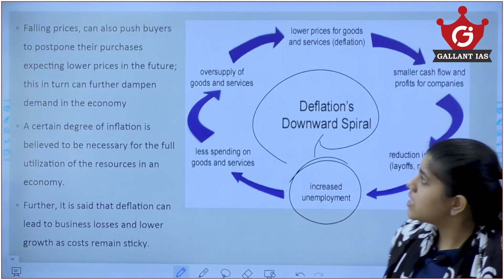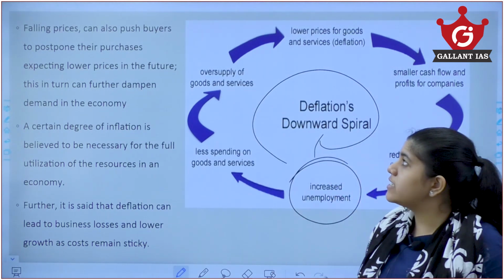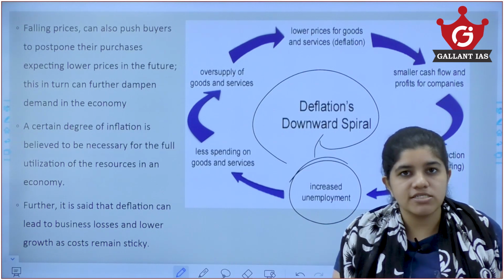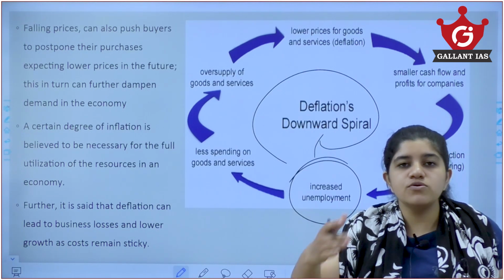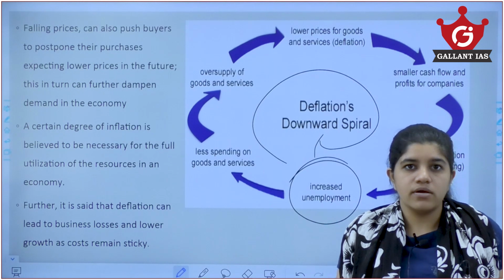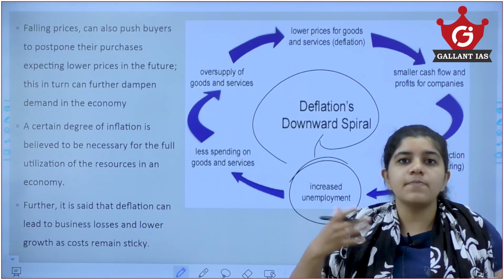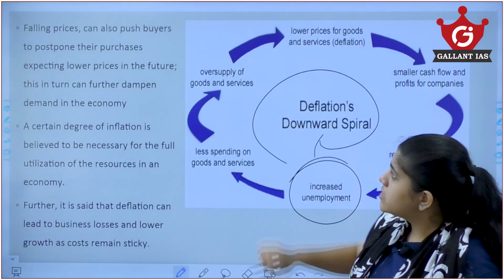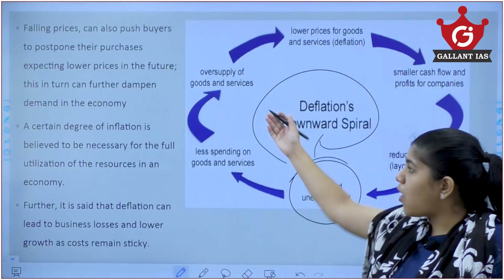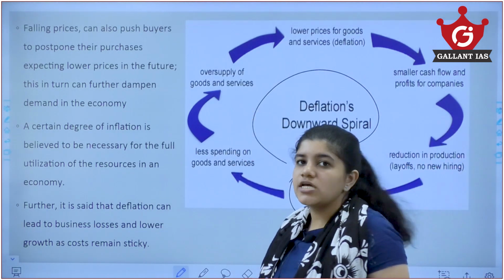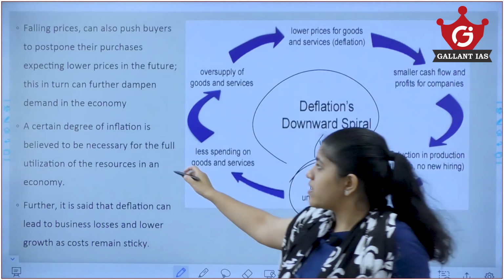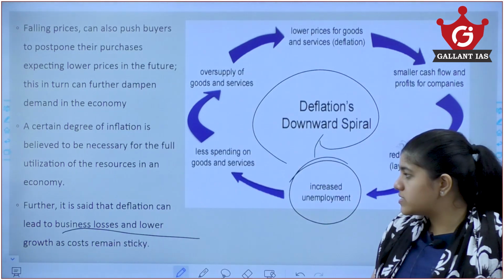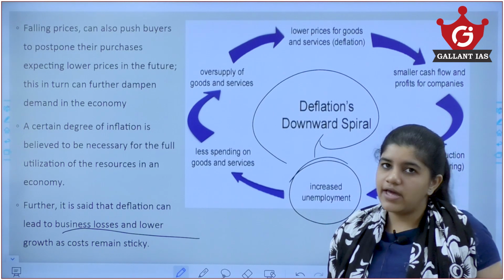Another major concern is that falling prices can push buyers to postpone their purchases. You might have heard your mother say, in the case of purchasing gold, that in 2-3 days there has been a decrease in the price of gold, so if you wait a few more days, the price might decrease further. In a scenario like this, falling prices may prompt consumers to push their purchases again, and this is also going to affect a lot because it leads to loss of businesses, and it might lower our economic growth also.